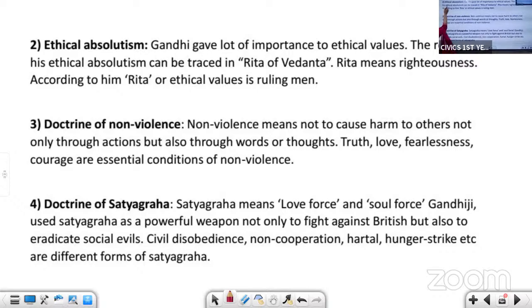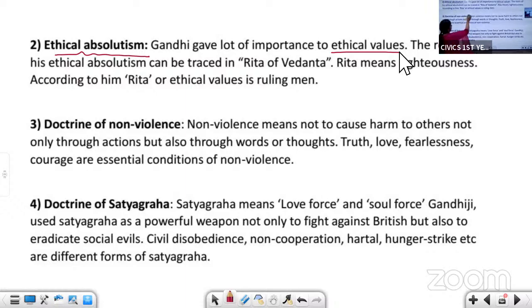Okay, next one is ethical absolutism. Now, what do you mean by absolutism? Absolute means complete. So, Gandhiji gave more importance to ethical values, your moral values, the differentiation between good and bad, right and wrong. That is absolutism.